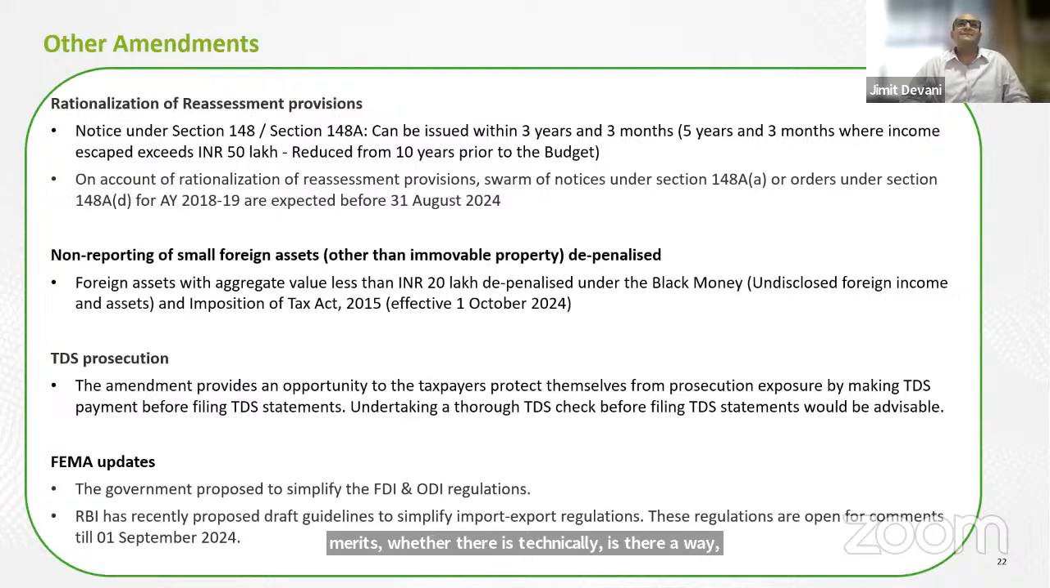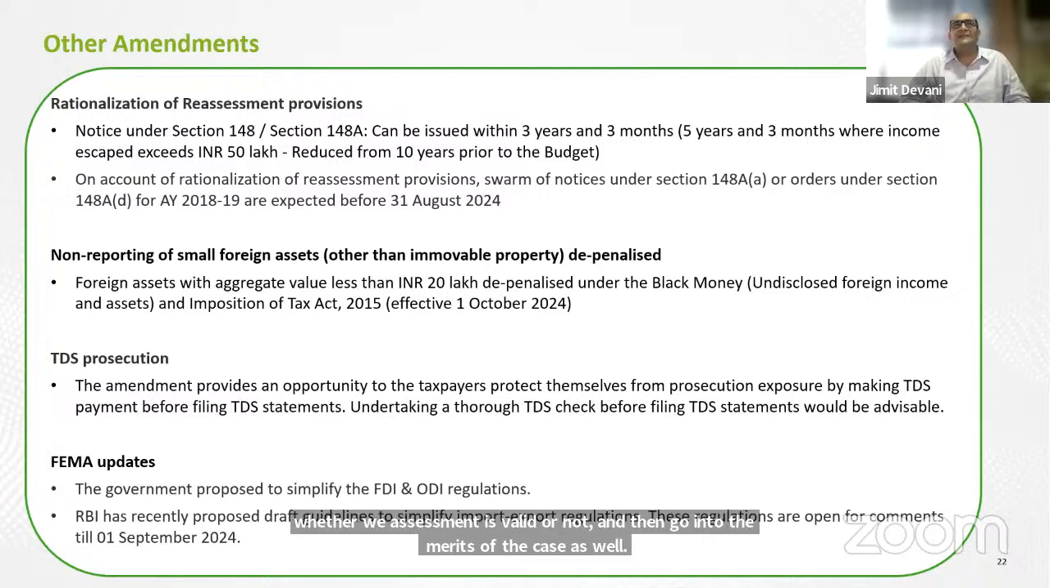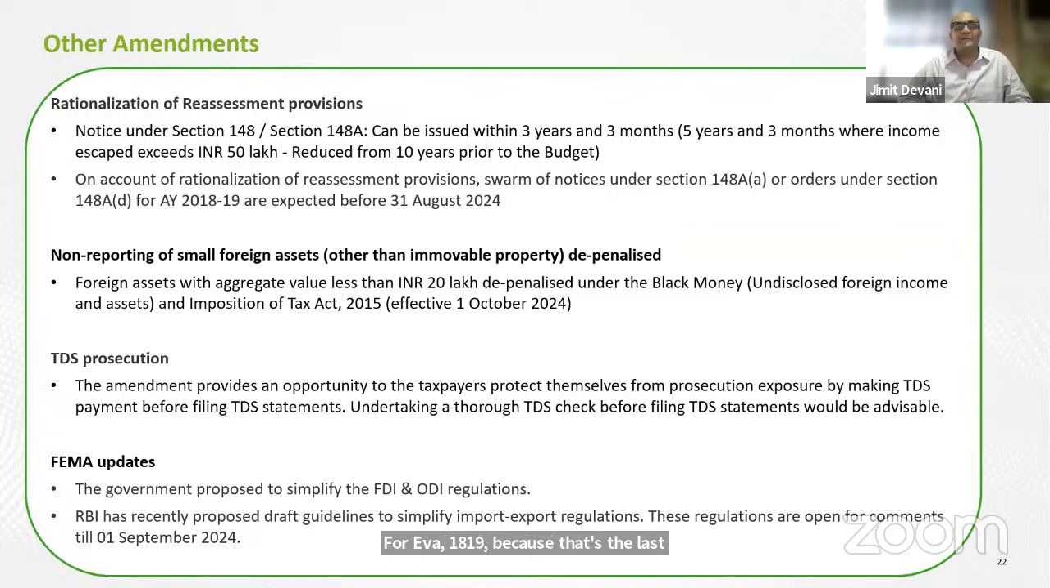And as Sannidhi mentioned, there will be notices likely to be issued. It's there in the public domain also, various articles that they are likely to issue notices before 31st August for AY 18-19 because that's the last date by which they can issue. So if you are expecting a certain notice, don't be surprised. Be ready for the notices in the next 15-20 days.